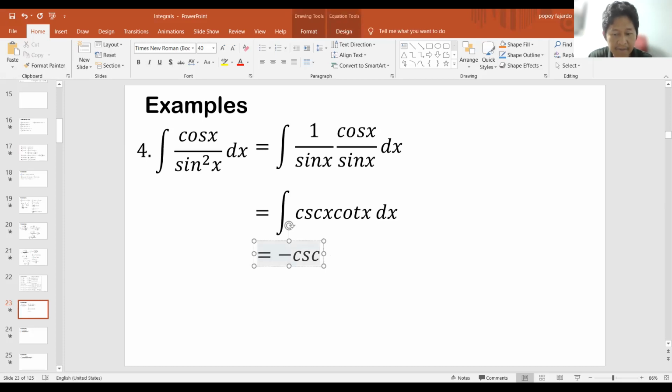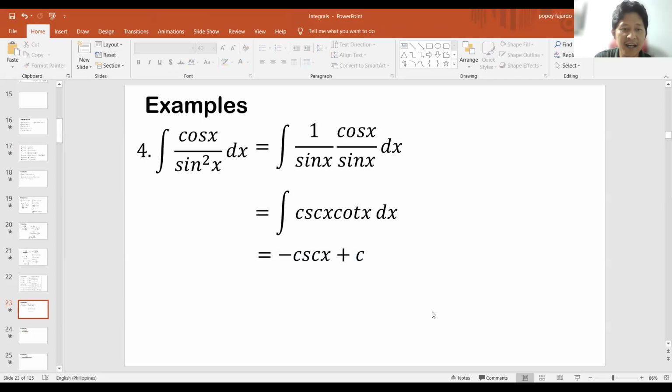And then that would be plus c. Okay. O ganun lang kasimple. Okay guys, malinaw?